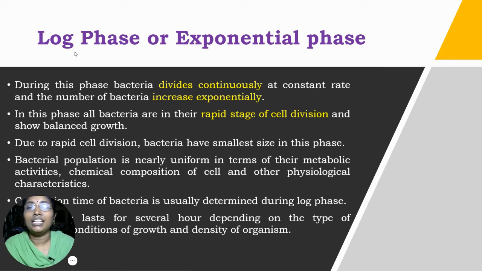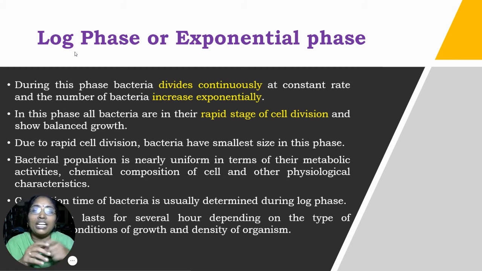These are the changes that take place in the logarithmic phase. The bacteria divide very fast, a rapid stage of cell division takes place continuously, and therefore the number increases exponentially.